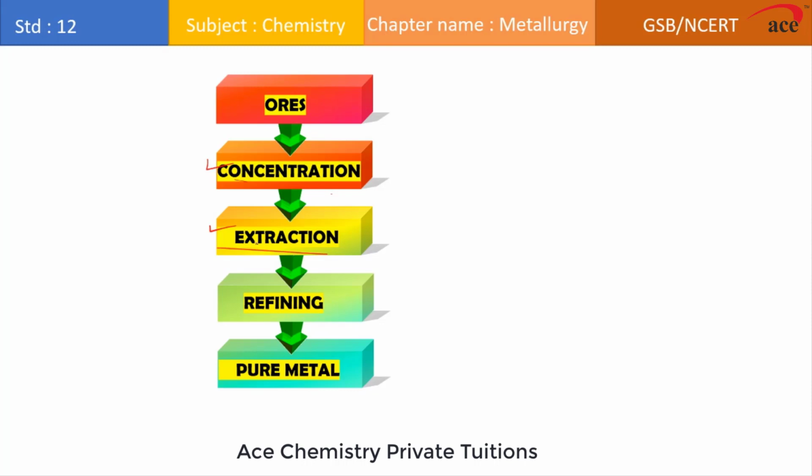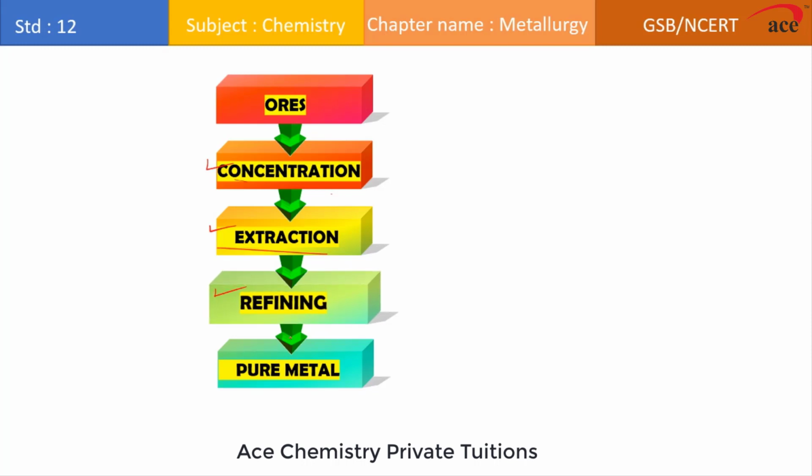Now the metal which is obtained from the extraction consists of some kind of impurities, and this impure metal is referred to as crude metal. Since this crude metal consists of impurity, in order to get pure metal, we have to remove all the impurities which we obtain within the processing. So the next step of metallurgy involves removal of impurities from the metal, which we will refer to as what, refining. After doing refining, if you see, we can get the pure metal. So in this session, we are going to learn in detail about refining of the metal.